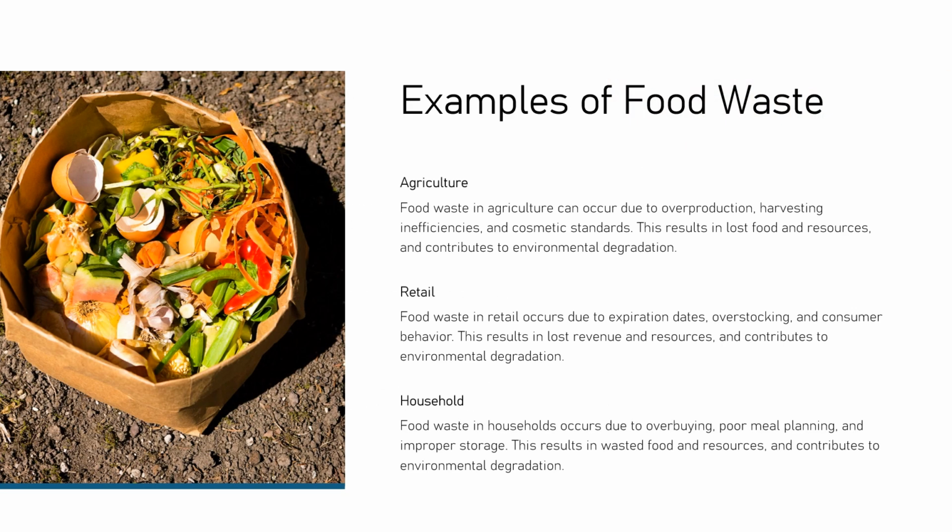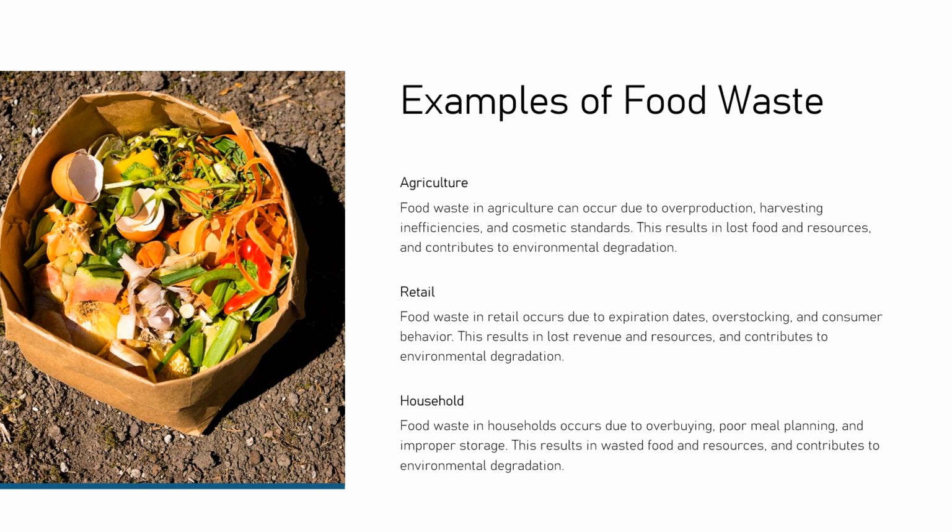Examples of food waste. Agriculture. Food waste in agriculture can occur due to overproduction, harvesting inefficiencies, and cosmetic standards. This results in lost food and resources and contributes to environmental degradation. Retail. Food waste in retail occurs due to expiration dates, overstocking, and consumer behavior.